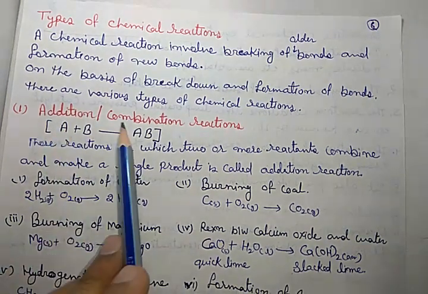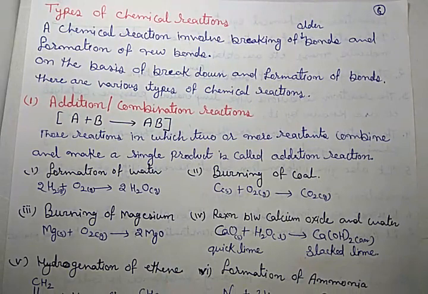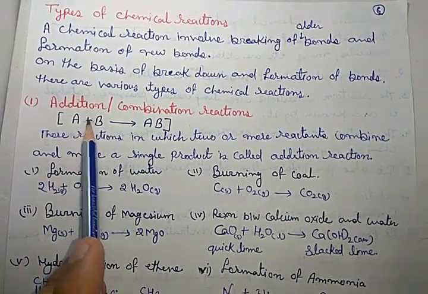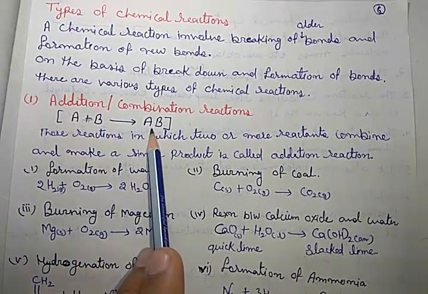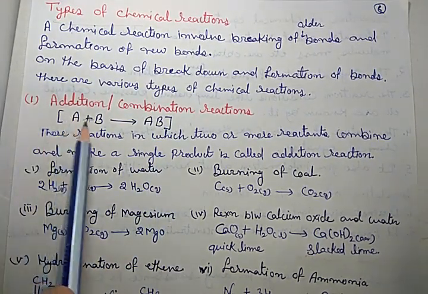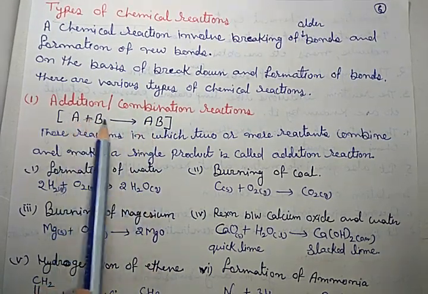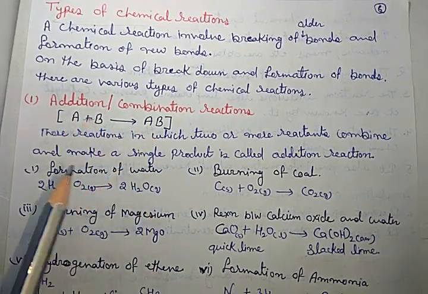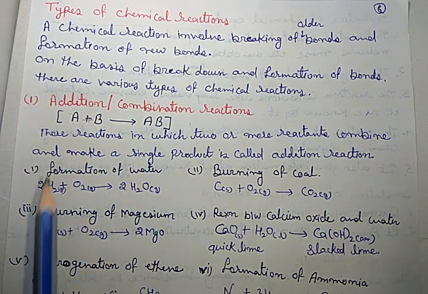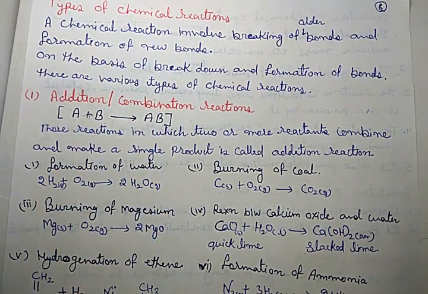First, that is the addition or combination reaction. The identification of these reactions is that two or more reactants combine and make a single product. A plus B equals AB. That means both of these substances combine and make a single product. That is the identification of these reactions.